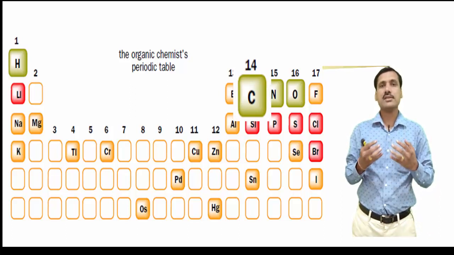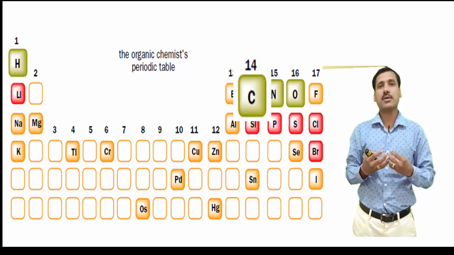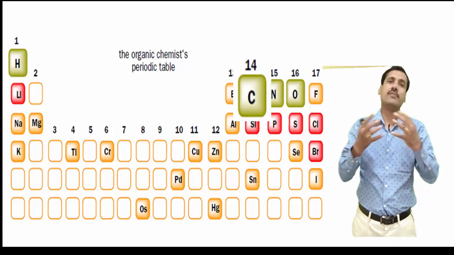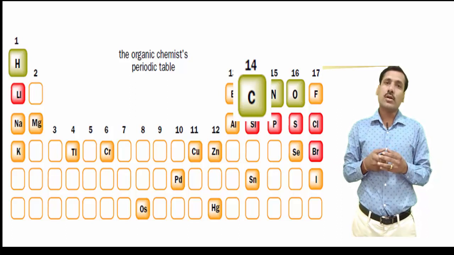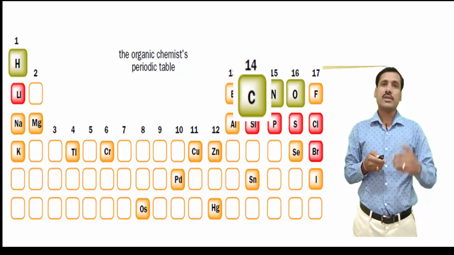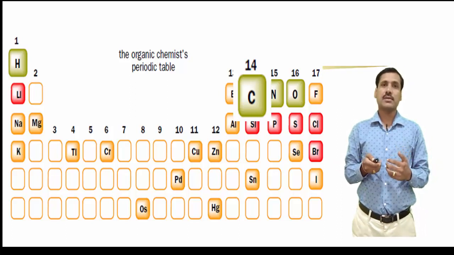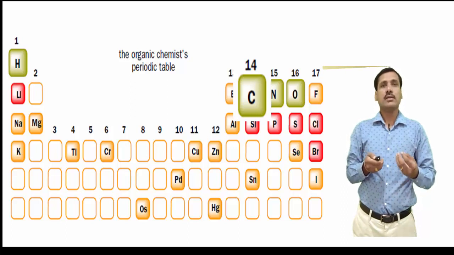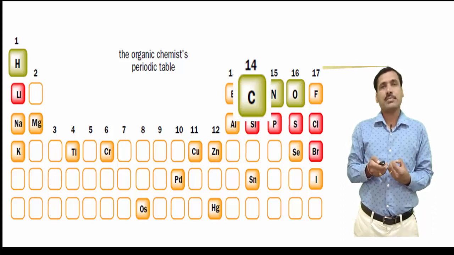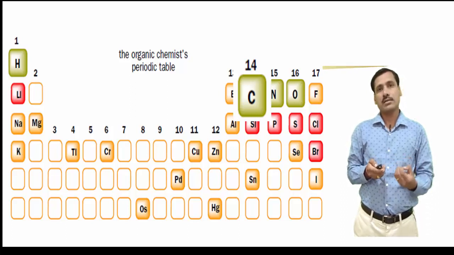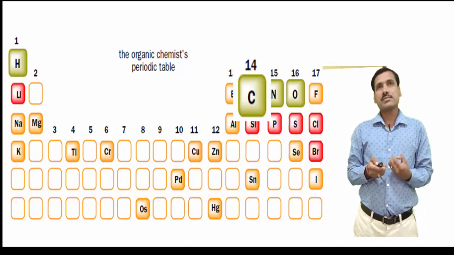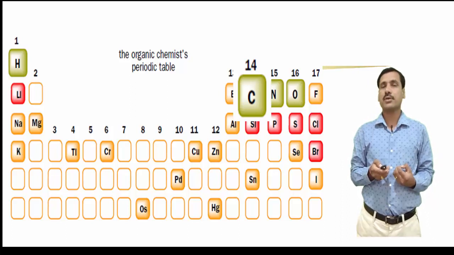I mean, there are about million and trillions of new organic compounds synthesized every year. On the contrary, for the rest of the elements, other than carbon, you will notice that only a few lakh inorganic compounds are there. So this clearly indicates how important organic chemistry is.